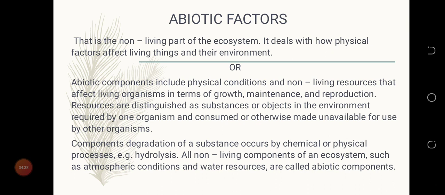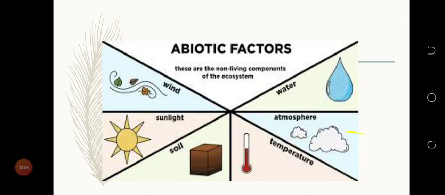Degradation of a substance occurs by chemical or physical process, that is hydrolysis. All non-living components of an ecosystem, such as atmospheric conditions and water resources, are called abiotic components. So this is how abiotic components or abiotic factors are.